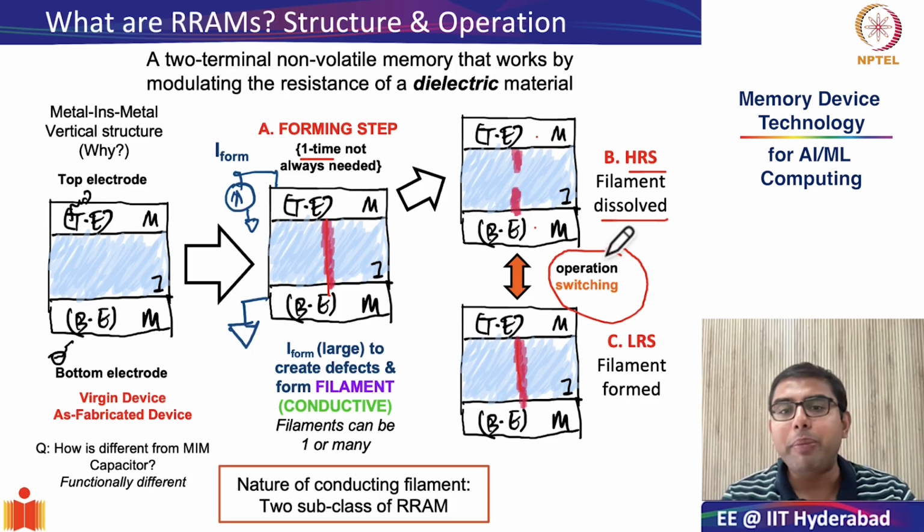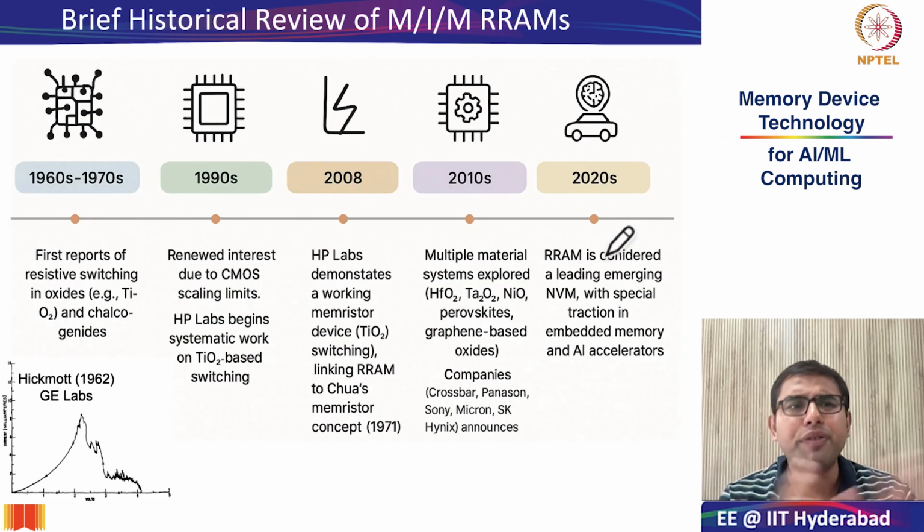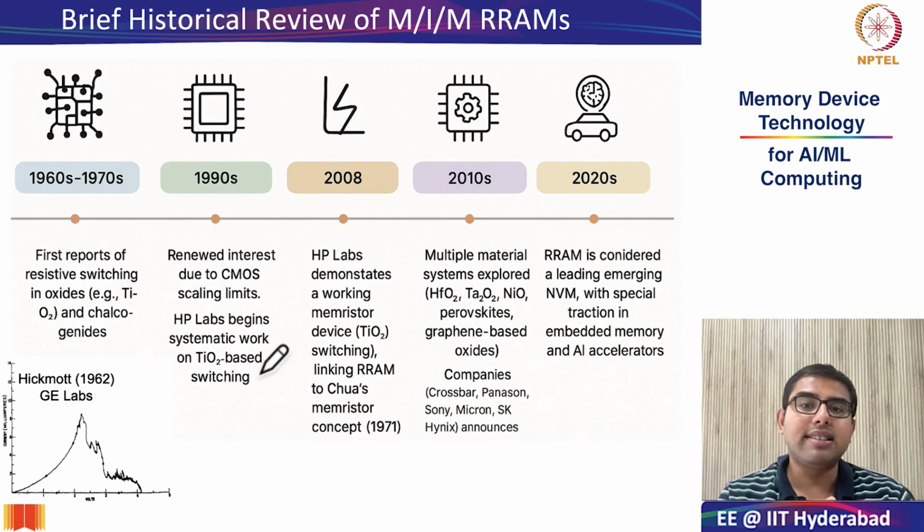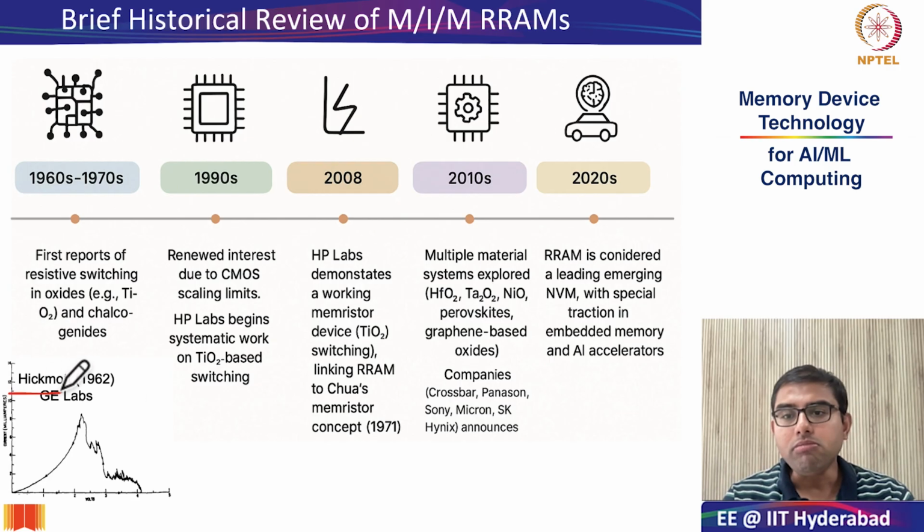Before that, as we have been doing, let's look at a brief historical review of how these common MIM structures were transformed into RRAMs. The first concept of resistive switching was shown at GE Labs by the scientist Hickmott in 1962, where using direct current DC measurements he saw a sudden change in the resistance of oxide films under a particular bias.